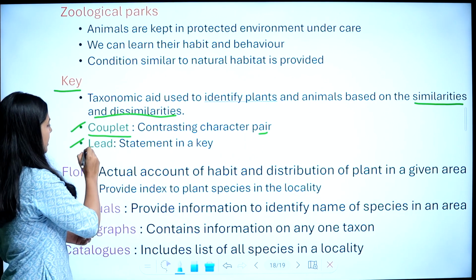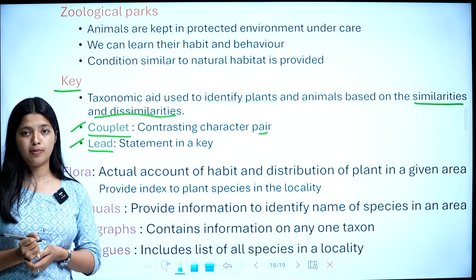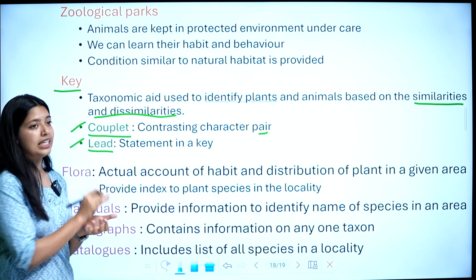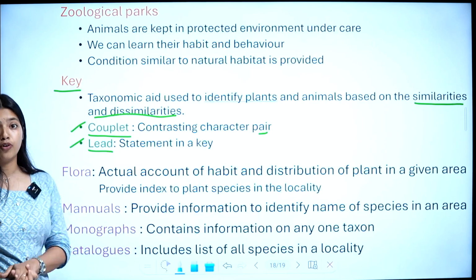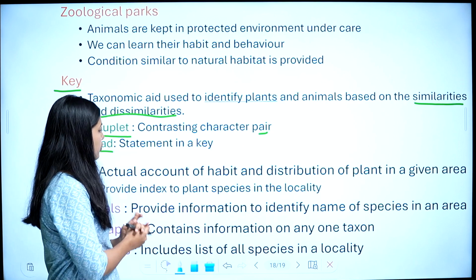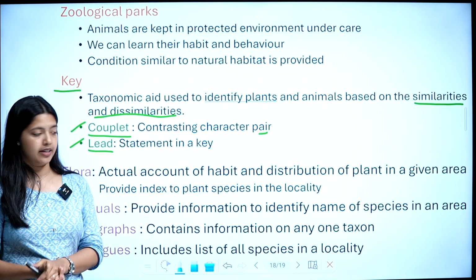Then lead. Lead is a statement in a key. In a key, there will be a statement about that organism. That statement is called lead. There are some more. Flora. What is flora? Actual account of habitat and distribution of plants in a given area.